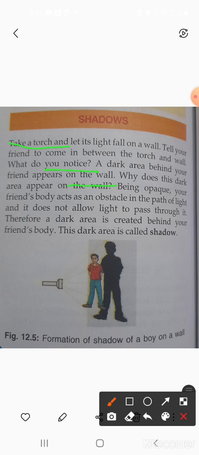Being opaque, your friend's body acts as an obstacle in the path of light and it does not allow light to pass through it. Okay? Because it is an opaque object, it does not allow light to pass through it. Therefore, a dark area is created behind your friend's body. See here, this is the dark area behind your friend's body. This dark area is called a shadow. Okay?